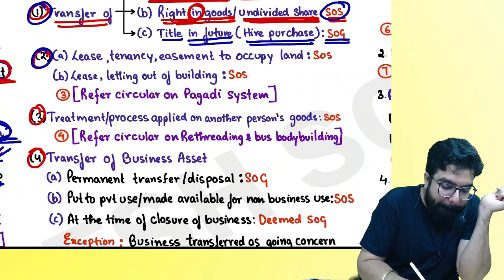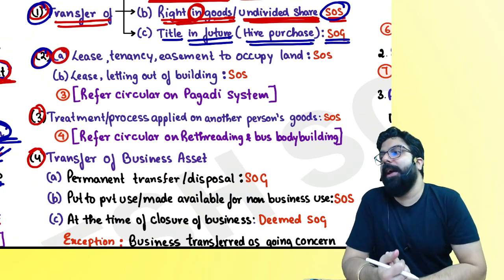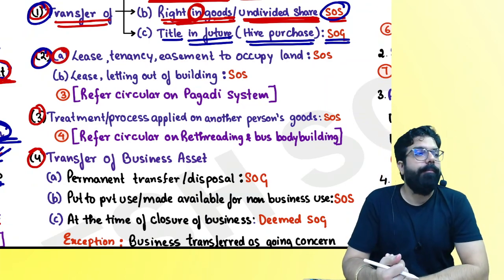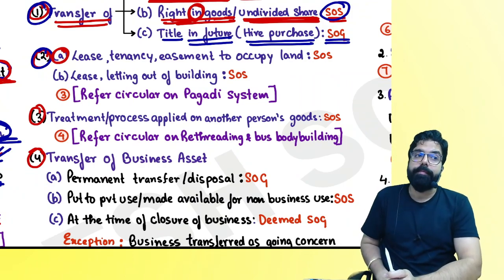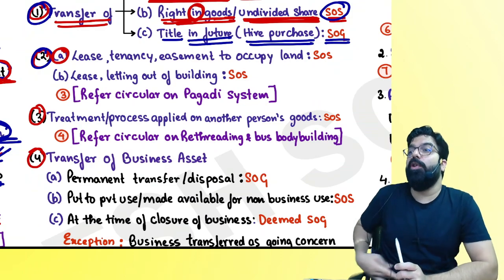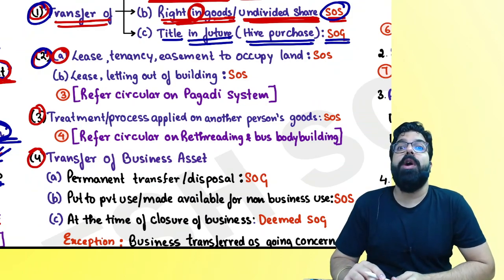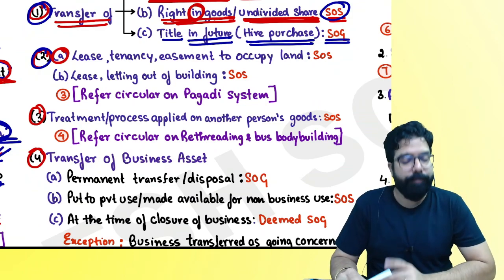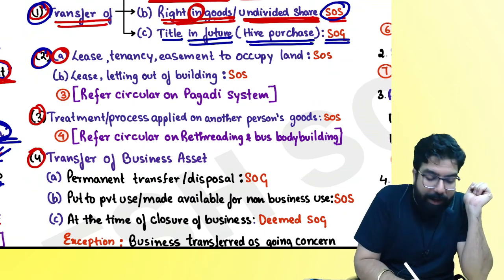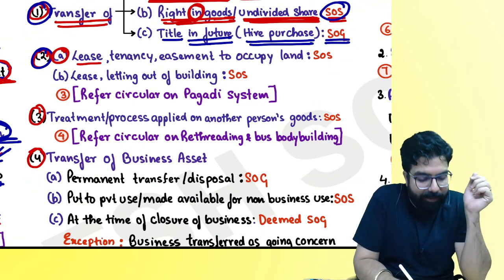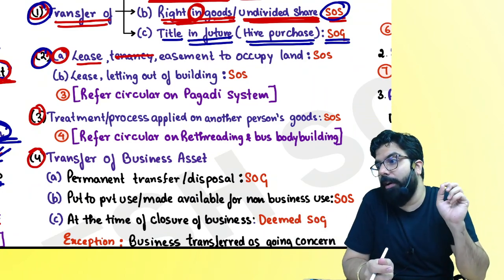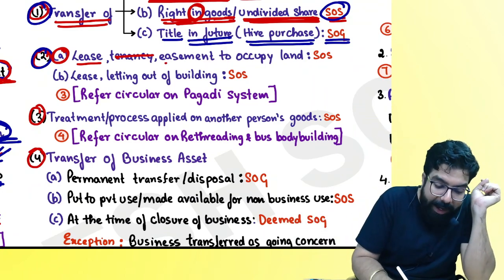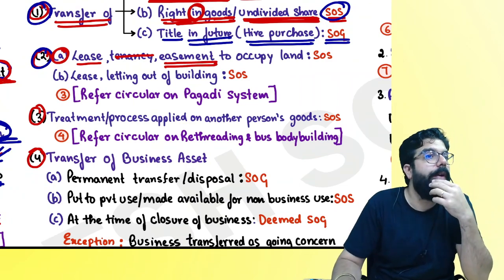Everyone over here. Second paragraph says, people, tell me one thing. You have a land. Is land goods or service? Is immovable property goods or service? Okay. If I give my land on lease, tenancy, I'm yet to explain you. Don't cut anything unless I tell you. If I give my land on lease or I give easement, what do you mean by easement, everyone?